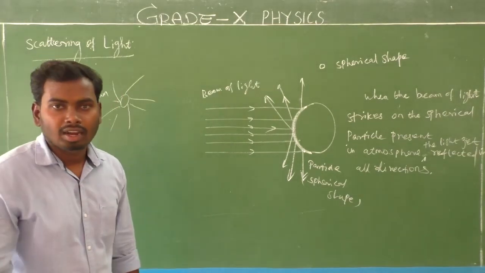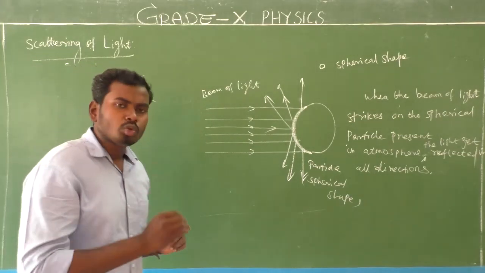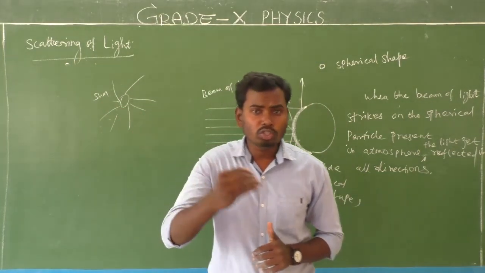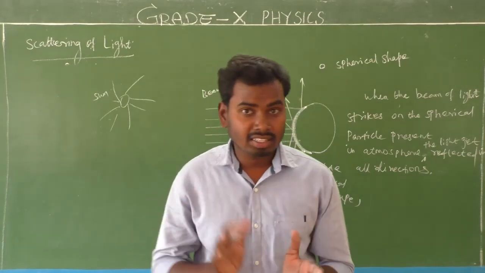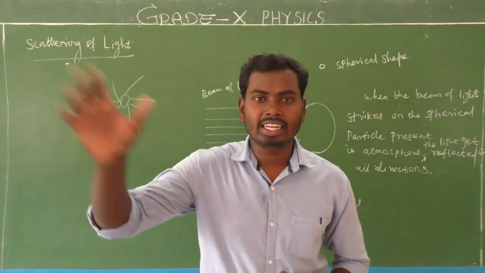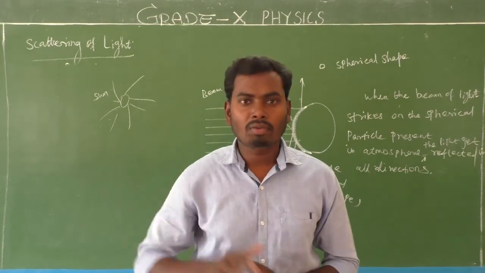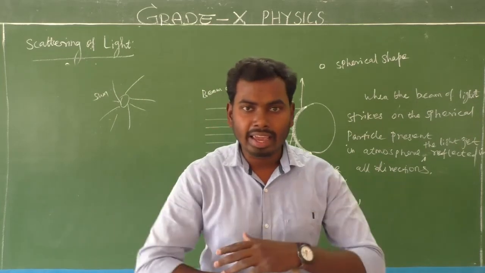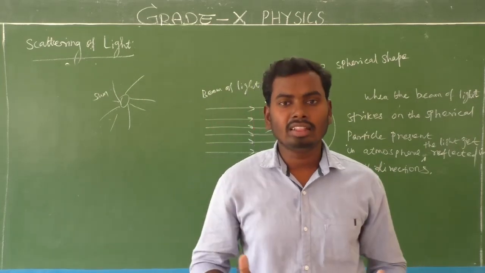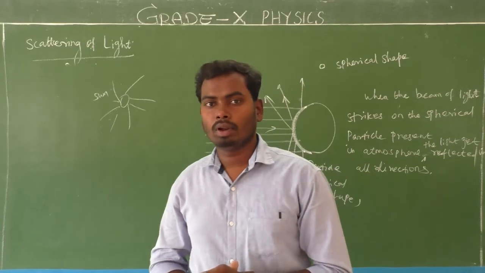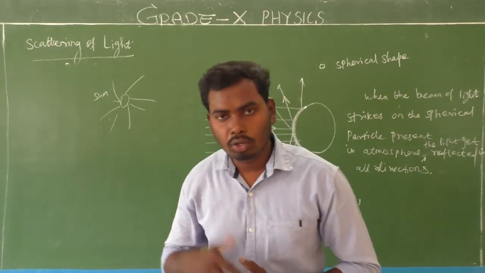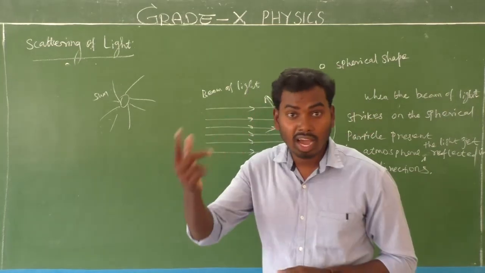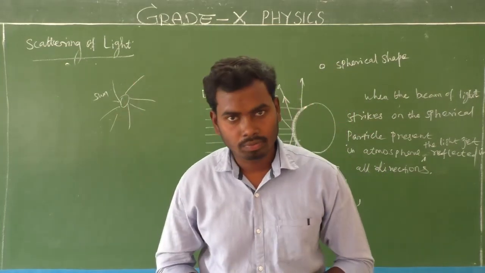So what is the use of this scattering of light, sir? Due to scattering of light, we can see the beam of light. If the scattering process did not happen, we could not see anything. Is it clear? Very simple. Next, due to this scattering, the sky appears blue in the daytime.